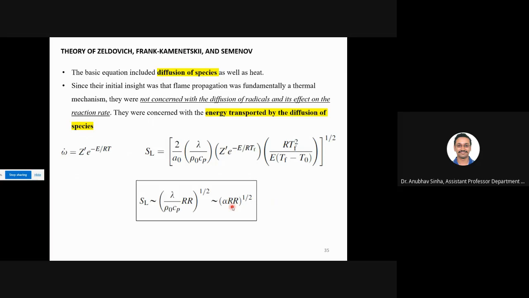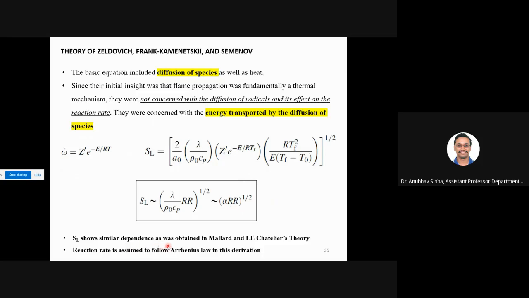There you can see the reaction rate is written like this, the Arrhenius rate. Using this, we can derive a simple form which can be noted like this. Reaction rate is again omega only. What we see here is that SL shows a similar dependence to that obtained from Mallard and Le Chatelier's theory. Similar type of physical behavior we observe, and the reaction rate, as I told, follows the Arrhenius law. But we will not go into the derivation. You should just note down the main assumption, and we are getting similar results to what we got from a very simplified theory. Fine. Yes, sir. Okay.